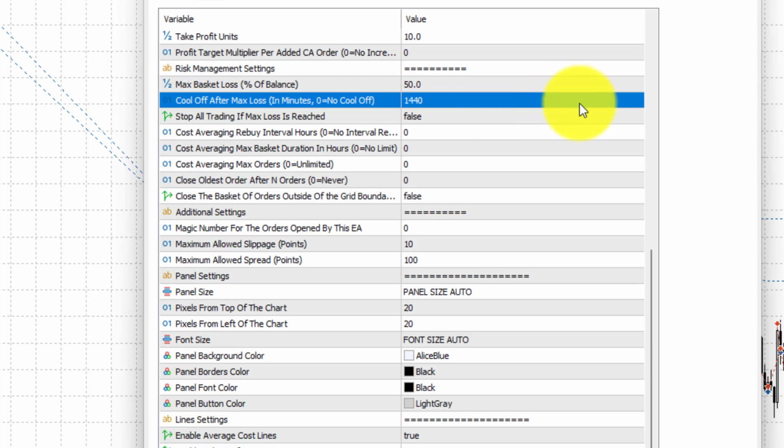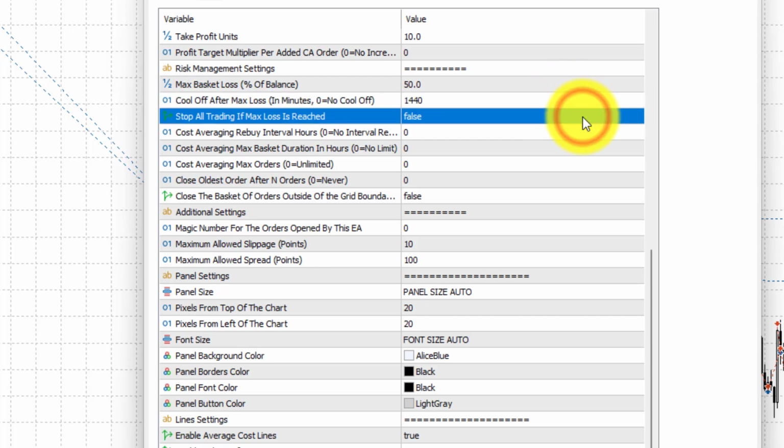Stop trading at max loss. When this is true and a max loss event occurs, GridX will stop all trading and shut itself down. It will require manual intervention before resuming.